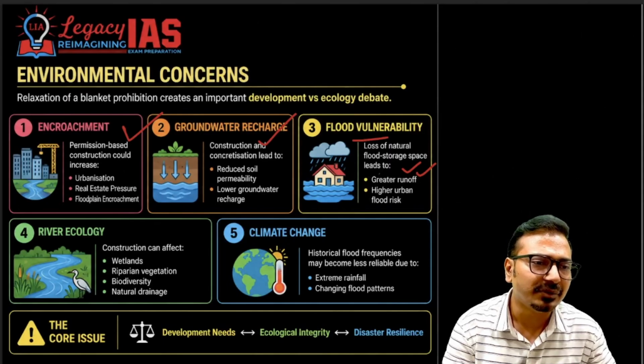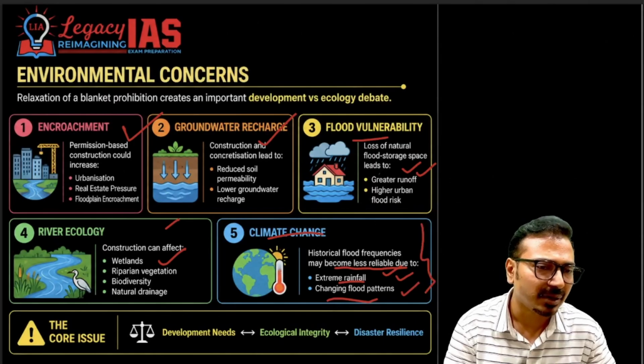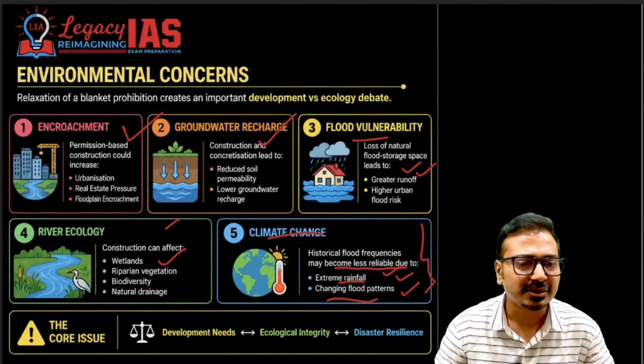River ecology will be affected, especially the birds and the wetlands. Climate change also matters: historically derived flood frequencies may become less reliable due to extreme rainfall and changing flood patterns, and because of that construction activities should not be allowed in the floodplains. They should be restricted.